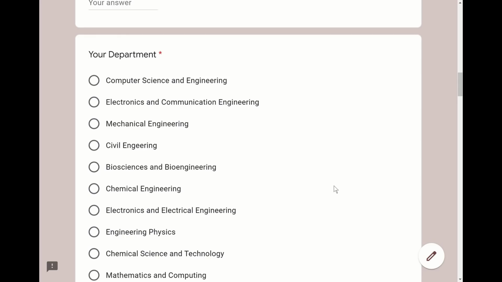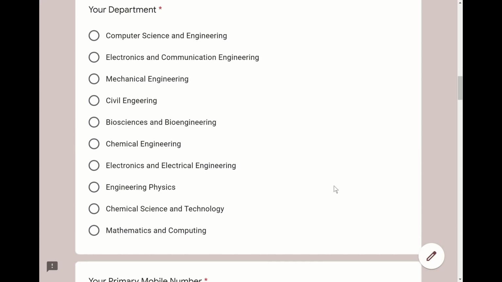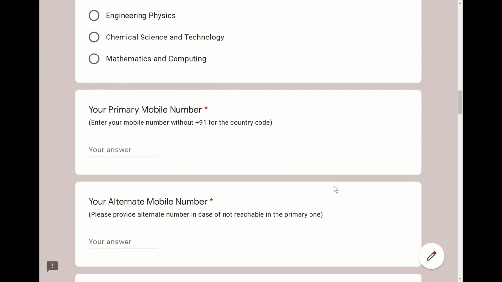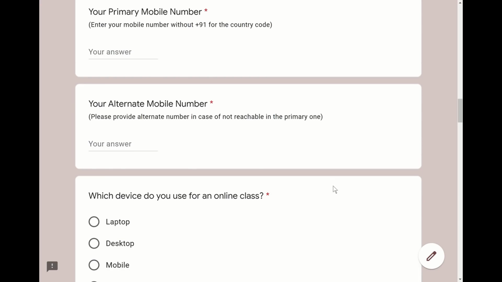Please choose the department you have taken admission in, your primary mobile number and alternate mobile number. In case you want to be contacted for getting help, it is easy for us to call you and give support in these pandemic situations.